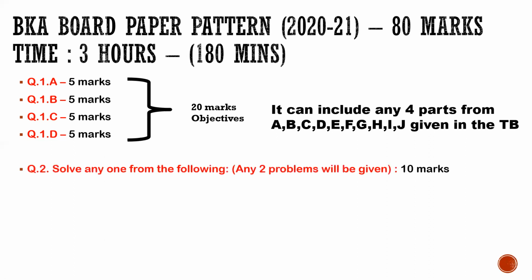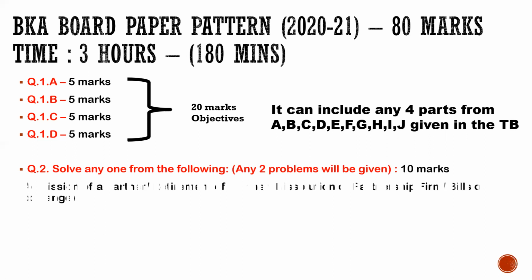Moving forward to the next question, that is question number 2. Now in this particular question, class, you will be given 2 problems, 10 marks each. Out of these 2 problems आपको कोई भी एक solve करना है जो 10 mark के लिए depend आता है. Now this problem can be from these particular topics, and वो topics है admission of a partner, retirement of a partner, dissolution of partnership firm or bills of exchange. So out of these 4 topics, class, any 2 combination can be used.